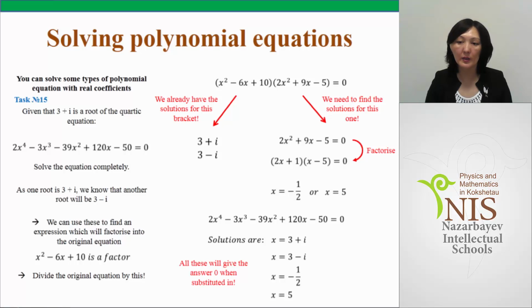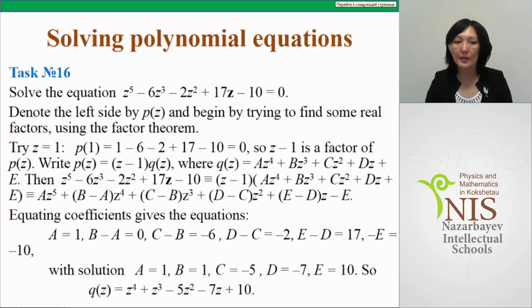We equate it to 0 and using the standard formula get the third and fourth roots: minus 1 over 2 and 5. So the given quartic equation has 4 solutions: 3 plus i and 3 minus i, conjugate complex numbers because the given equation has real coefficients, and 2 other roots, minus 1 over 2 and 5.